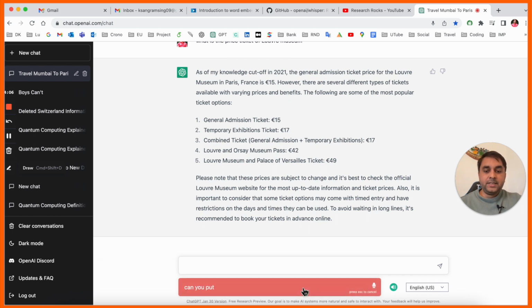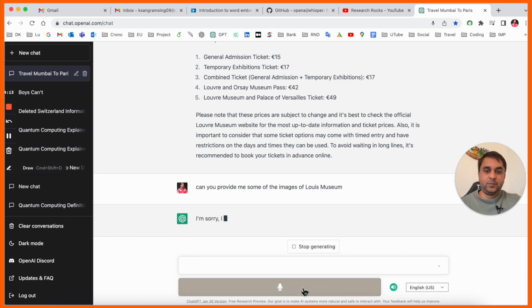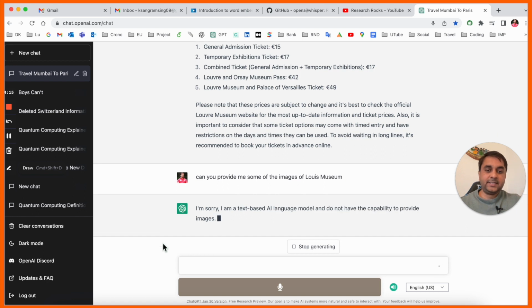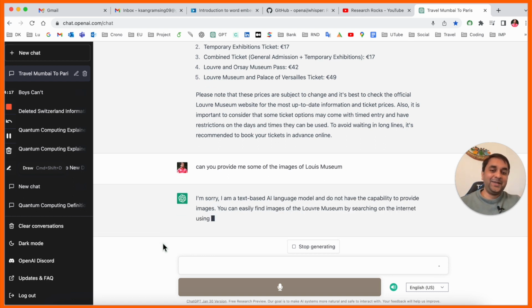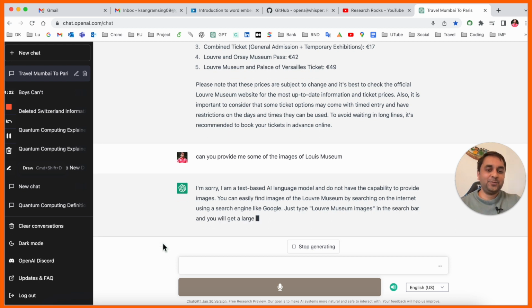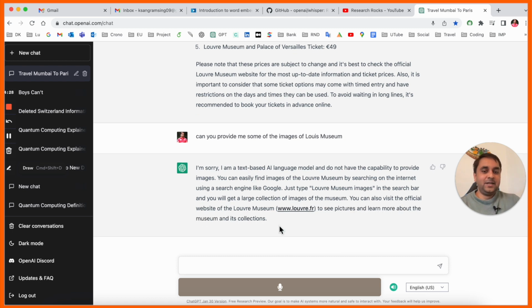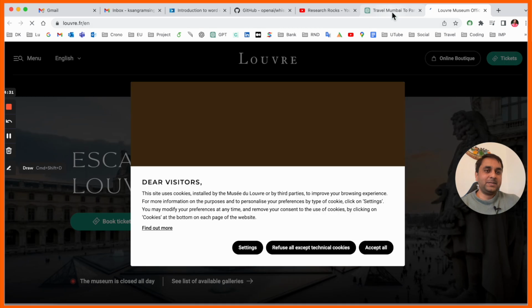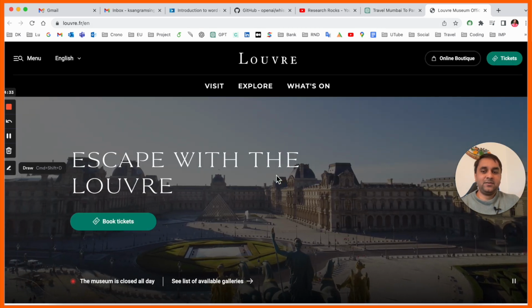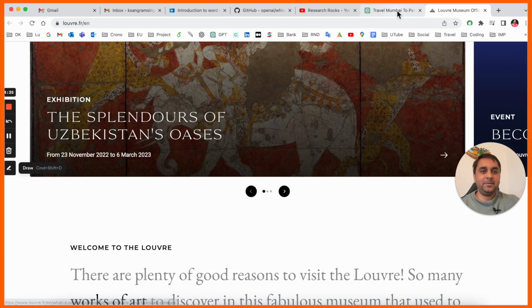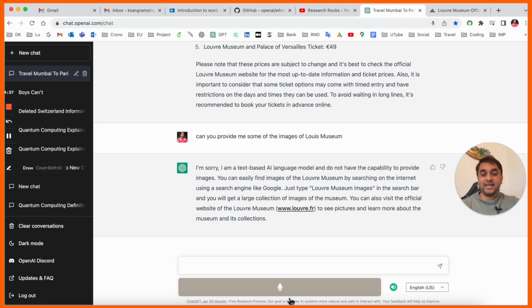Can you provide me some images of the Louvre Museum? Just as a demo, it says, sorry, I'm a text-based language model, I am not providing you images. It's a really amazing platform to make your travel plan suitable and very easy. I asked for images, but it provided me the website of the Louvre Museum. Using this website you can see all the images and information. That one is really amazing.